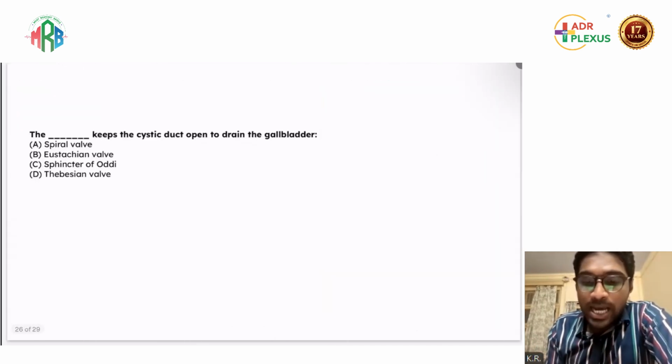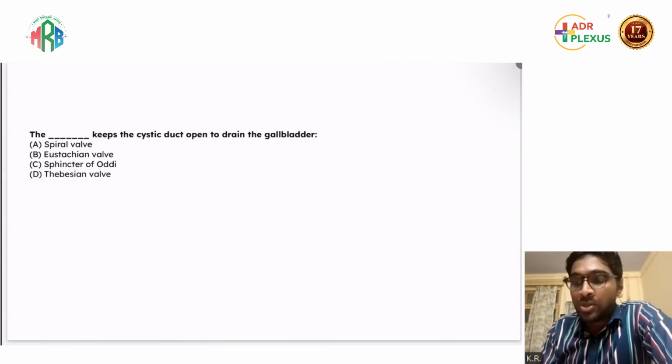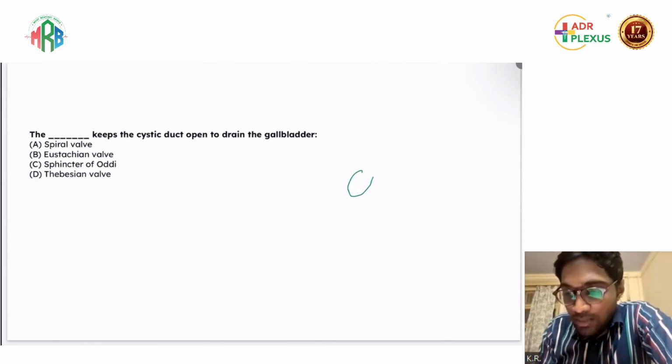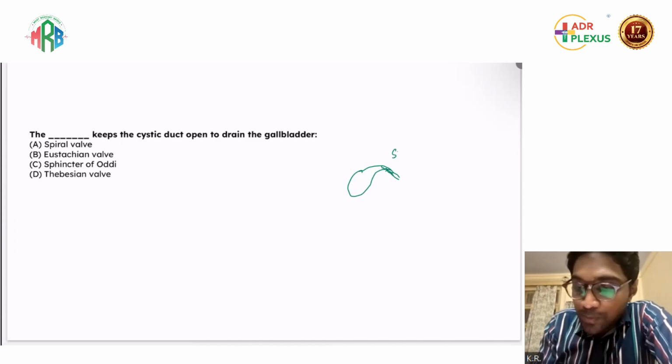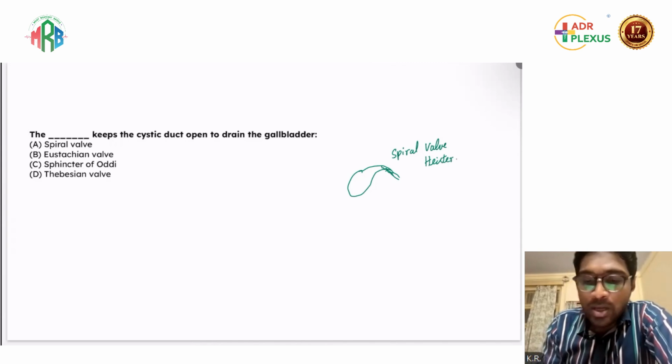Next, the dash keeps the cystic duct open to drain the gallbladder. So they have mentioned that this is the gallbladder and this is the cystic duct. What are the things that are present here? It is the spiral valve of Heister. Eustachian valve is present in the heart. Thebesian valve is in the heart. SOD is found in the common bile duct. So it's the spiral valve of Heister.